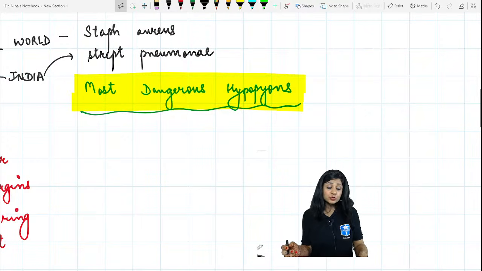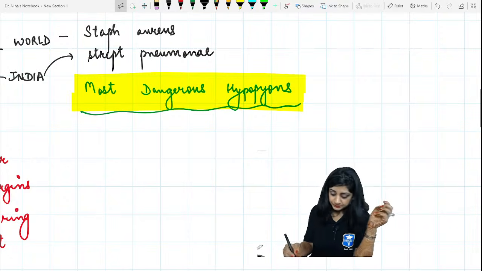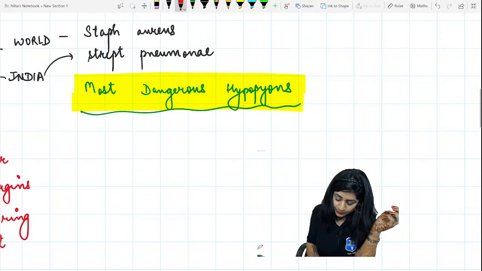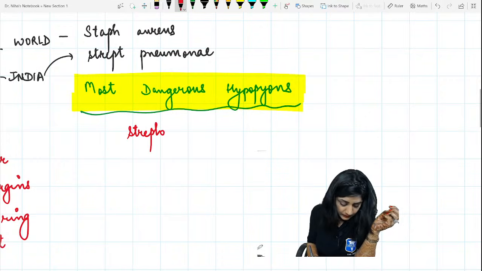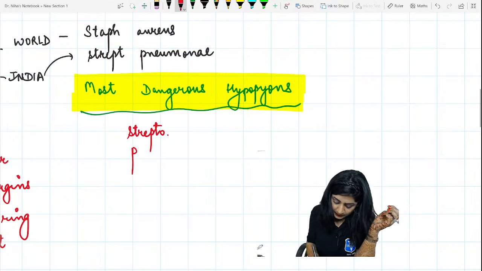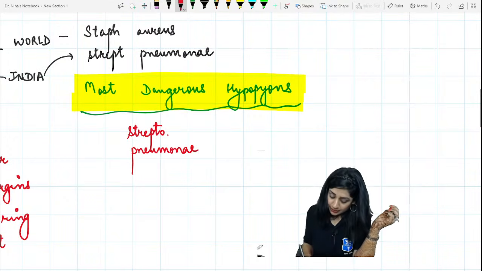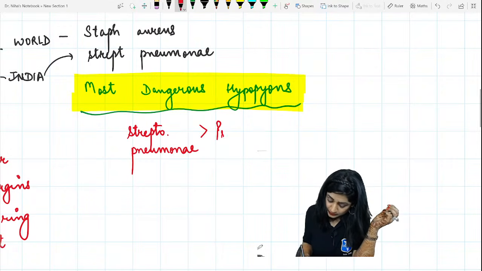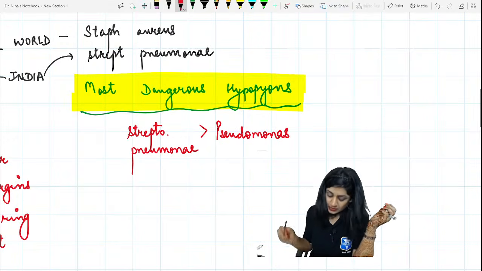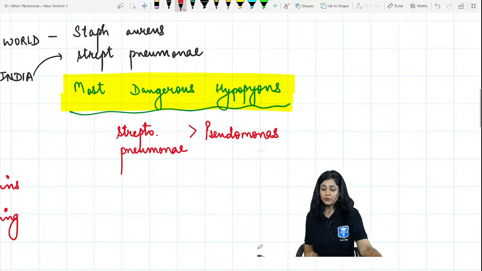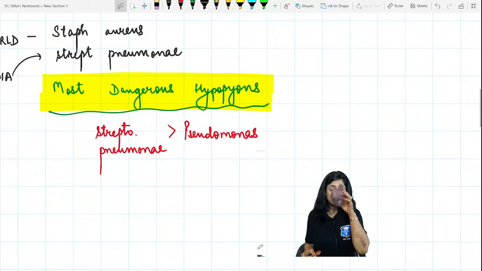Pseudomonas, Khushbu, one more is also there. In the most dangerous hypopions, it is actually Streptococcus pneumoniae, that is pneumococcus you can say, followed by Pseudomonas.